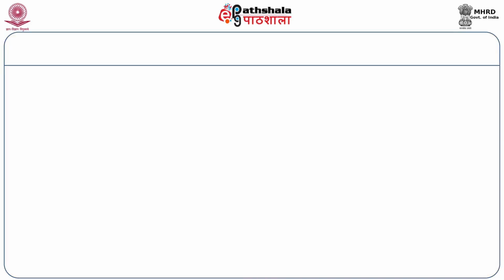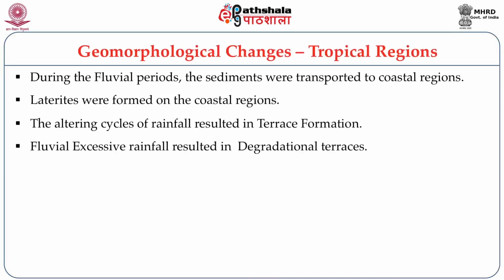Because of the excessive flows, degradation, that is the transportation of the sediments, was occurring, and this erosion or degradation was known as the degradational activity. So during the degradational activity, a degradation terrace used to be formed.